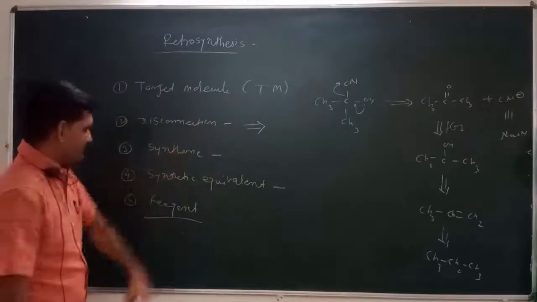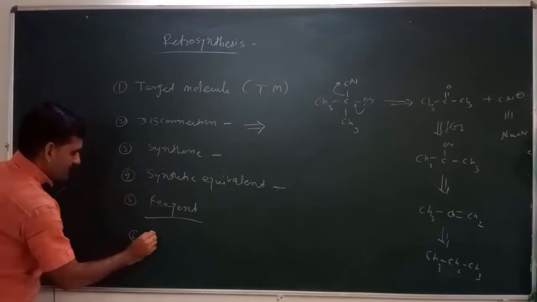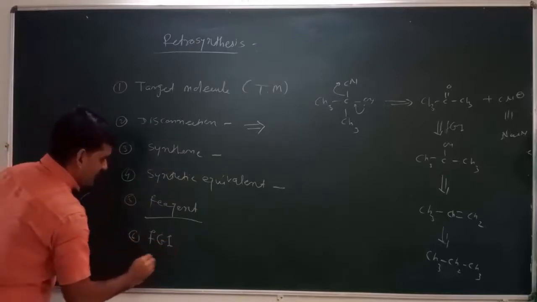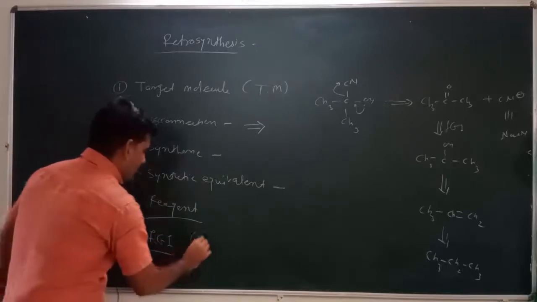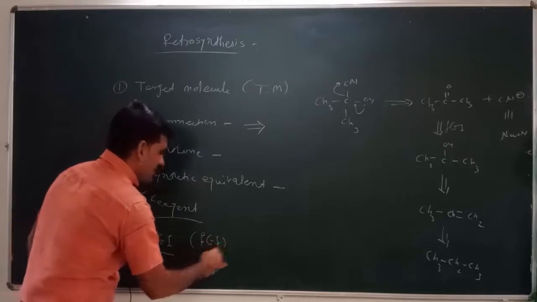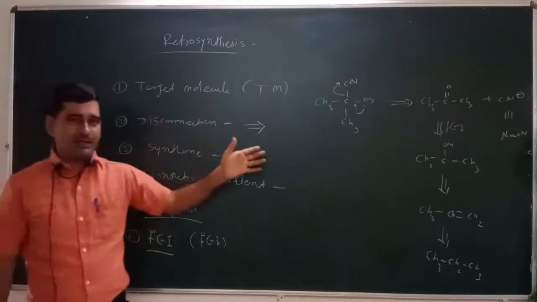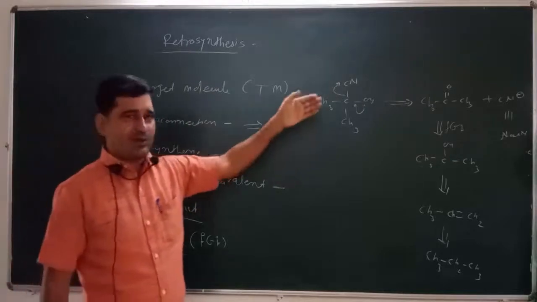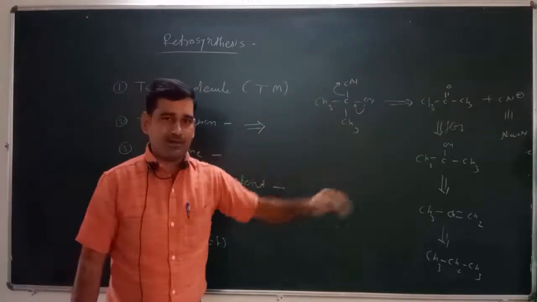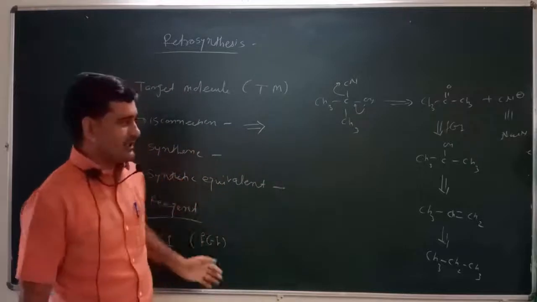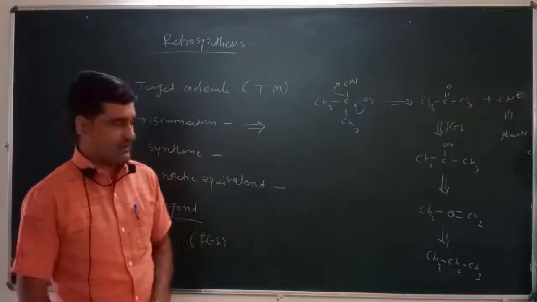Then the next term is called FGI, that is, functional group interconversion. It can be denoted by FGI. Sometimes we convert the synthone or synthetic equivalent into another functional group which can be easily prepared, and that is called functional group interconversion.